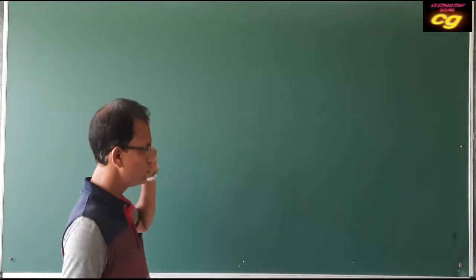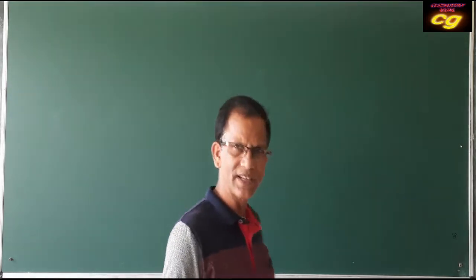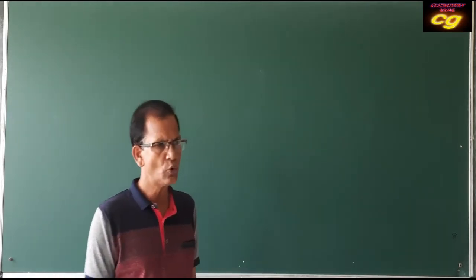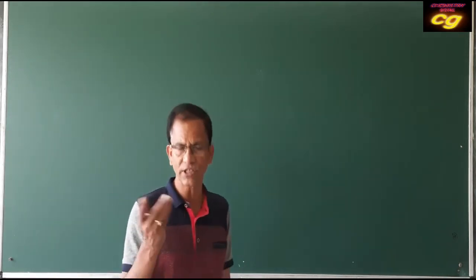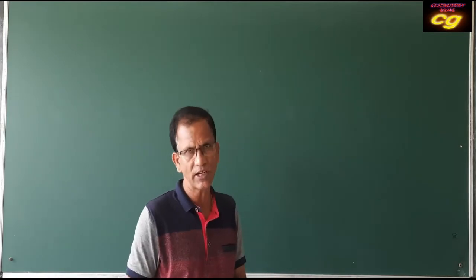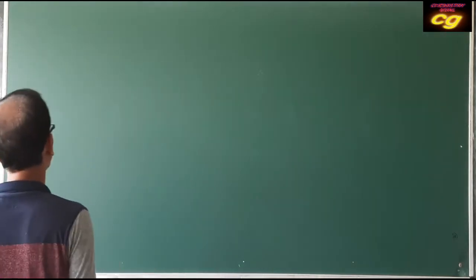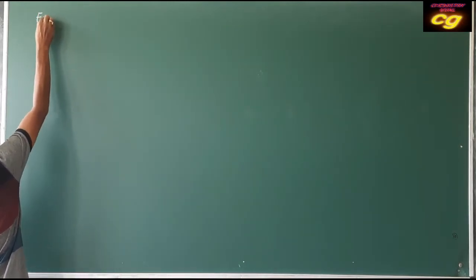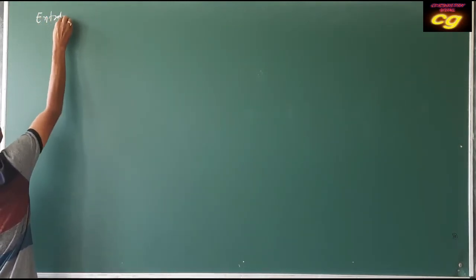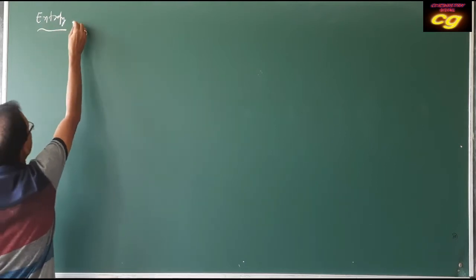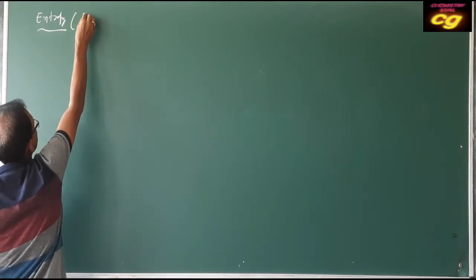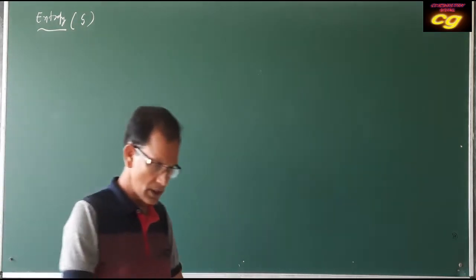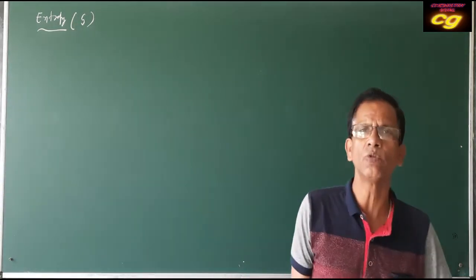So to study the spontaneity of reactions, whether physical change or chemical change, we have to know some other factors responsible for spontaneity of reaction. Let us discuss. First important thing is entropy of the system. Entropy is represented by the symbol S. Entropy also is a physical quantity.